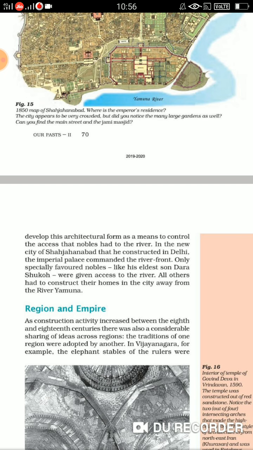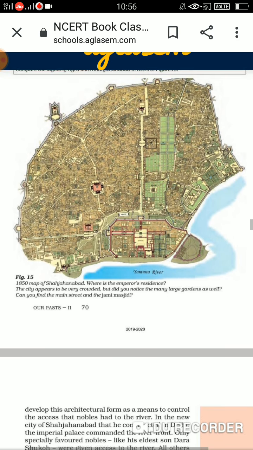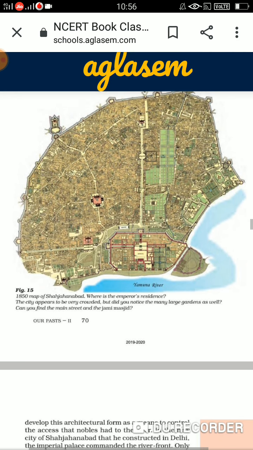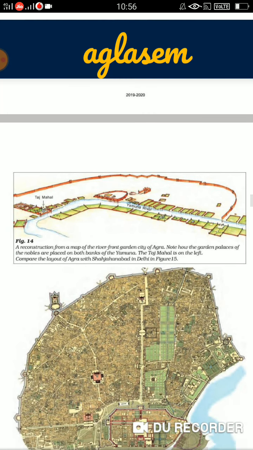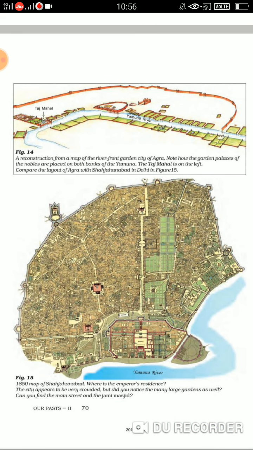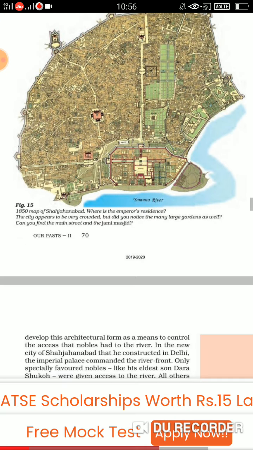All others had to construct their homes in the city, but away from the river Yamuna. Fine. So you can just see this is Shahjahanabad, and this is the riverfront gardens construction, how they were made.